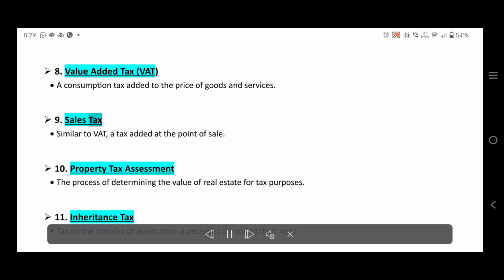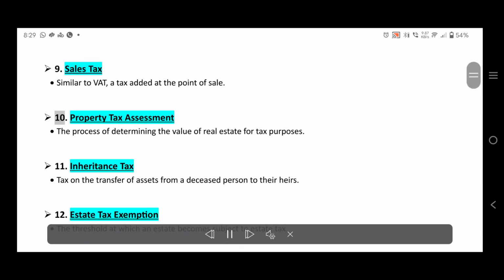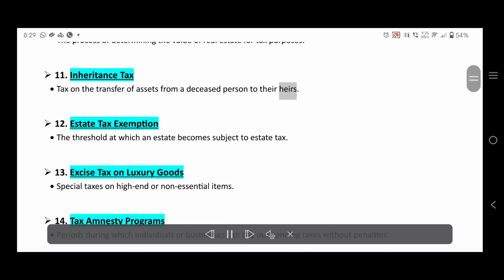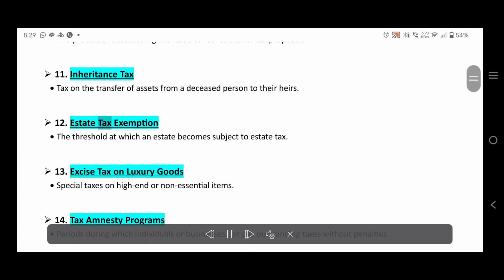9. Sales tax. Similar to VAT, a tax added at the point of sale. 10. Property tax assessment. The process of determining the value of real estate for tax purposes. 11. Inheritance tax. Tax on the transfer of assets from a deceased person to their heirs. 12. Estate tax exemption. The threshold at which an estate becomes subject to estate tax.